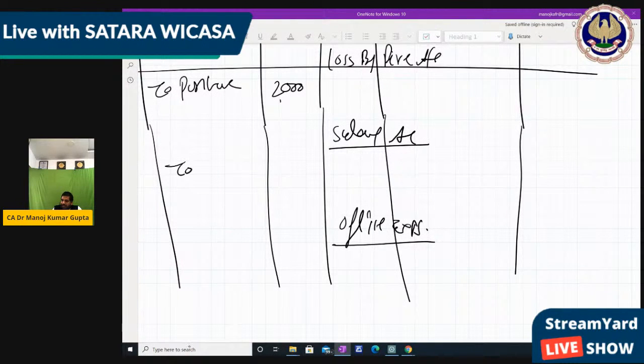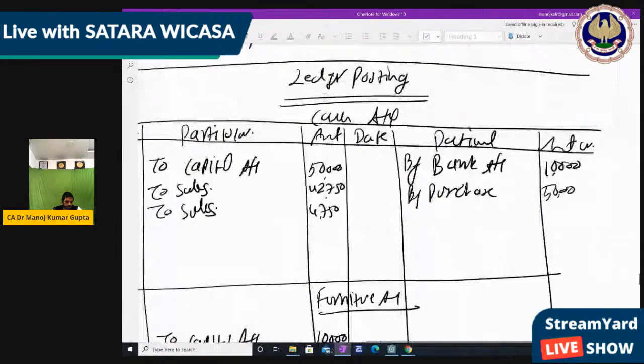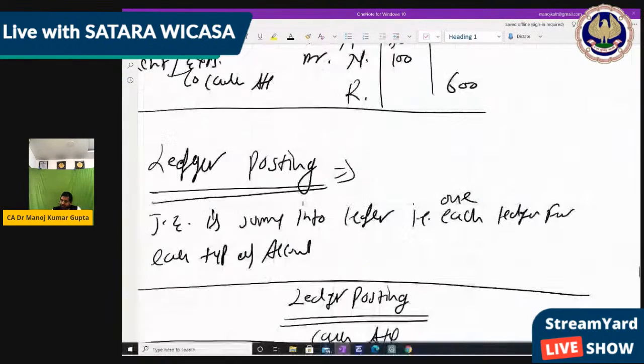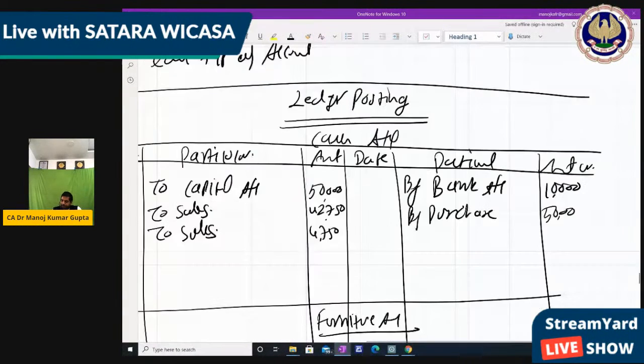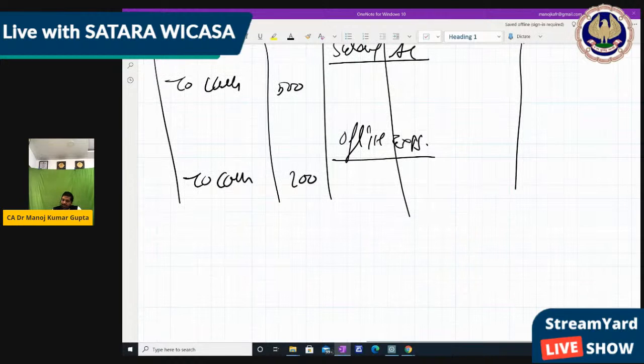So on the debit side we write to cash, 500. You write cash only because we had used cash. And to cash 200, or 100? It's 100. So office expense is only 100.